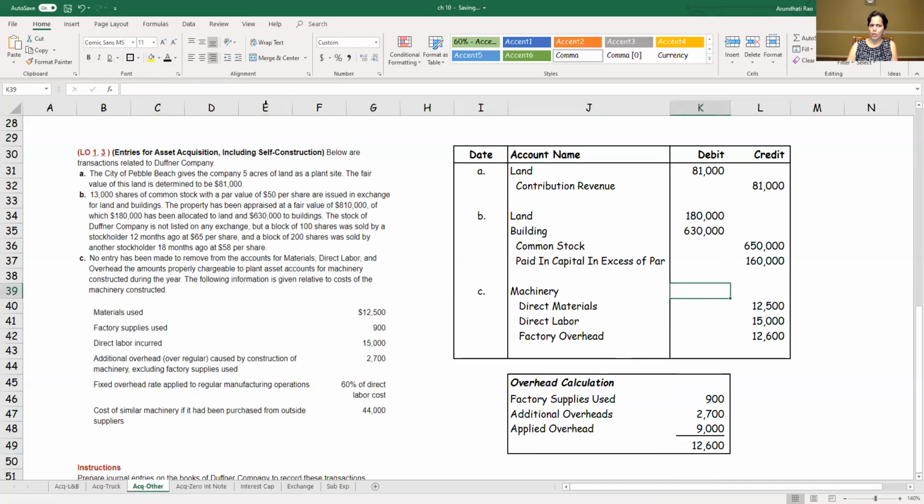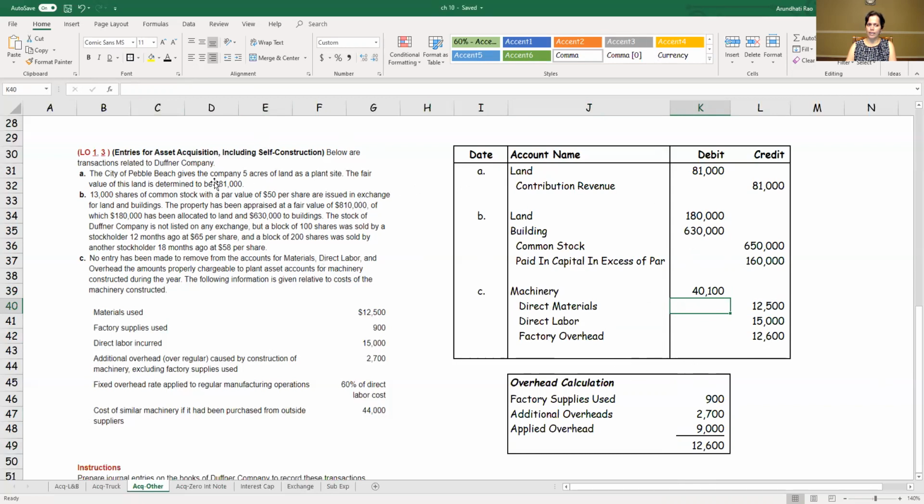So the total cost assigned to the asset is going to be a combination of these three. Let me write that down here. It's going to be this number plus this. So 40,100 is going to be capitalized, the materials, labor, and overhead to this particular project.